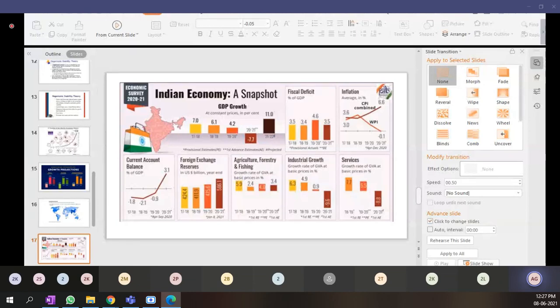So at the time when this particular survey was conducted, the figures were calculated and assumed to be around 11%. That is the projected figure. But today it is being projected that the figures would vary a lot, and India won't be able to touch double digit GDP growth just because of another COVID wave. And India has to further invest in creating more and better healthcare facilities, providing the vaccines to everyone, and that will add to the cost.